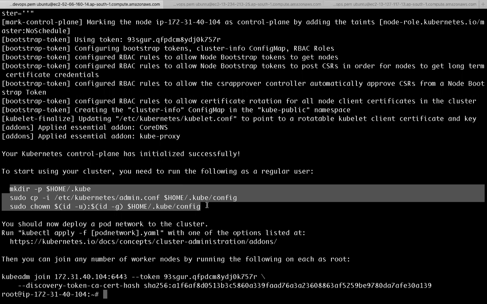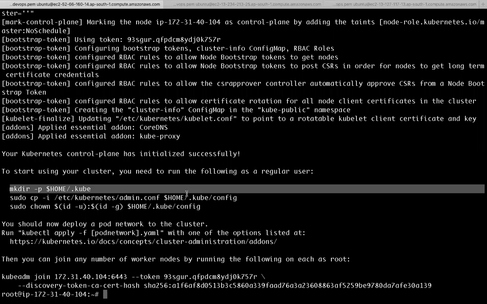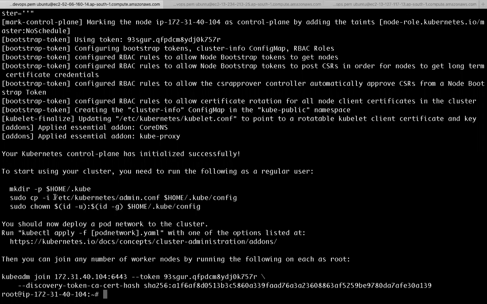Now we need to run these following commands as a normal user. As a which user you want to run the Kubernetes cluster commands, right? So you need to run these commands. If you see, we have one config file and we are creating a kube config file from this one. What is there in this one?